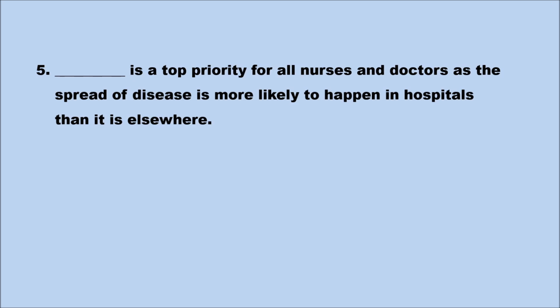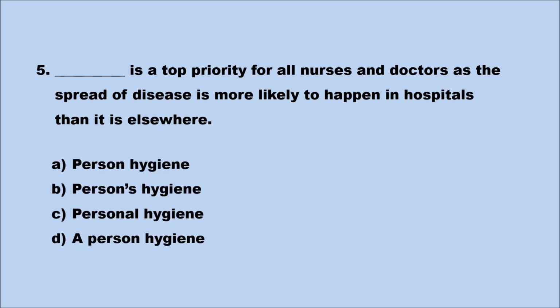Number 5. Blank is a top priority for all nurses and doctors as the spread of disease is more likely to happen in hospitals than it is elsewhere. A. Person hygiene. B. Person's hygiene. C. Personal hygiene. D. A person hygiene. It isn't actually important for you to understand all of this sentence in order for you to answer this question correctly. Top priority means it's the number one care.